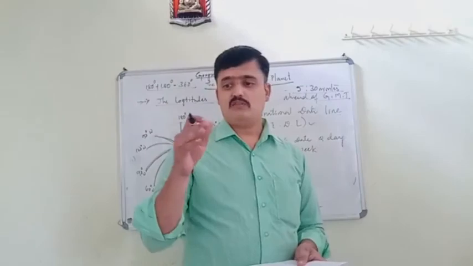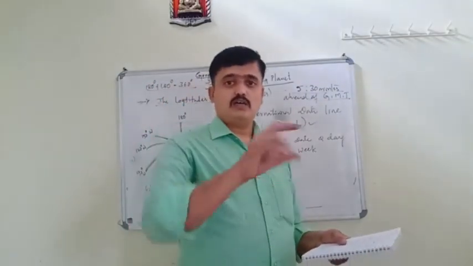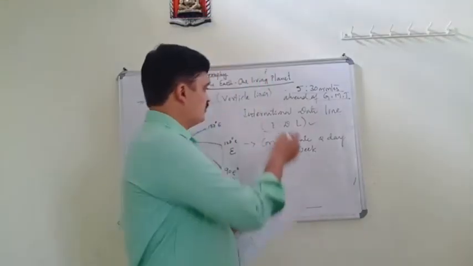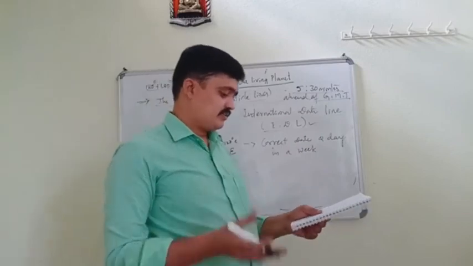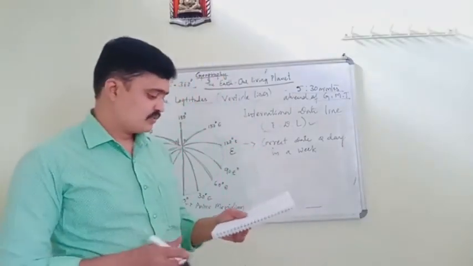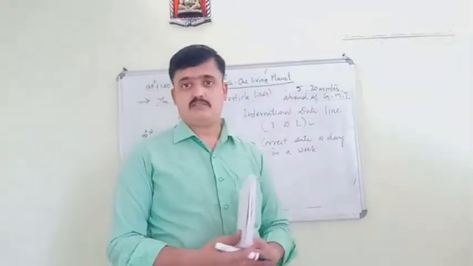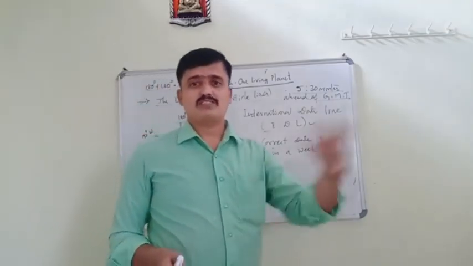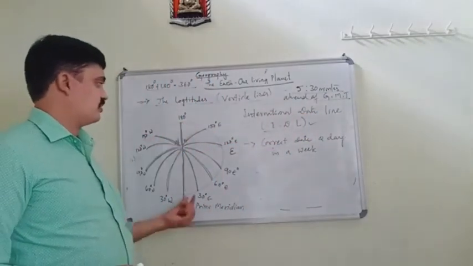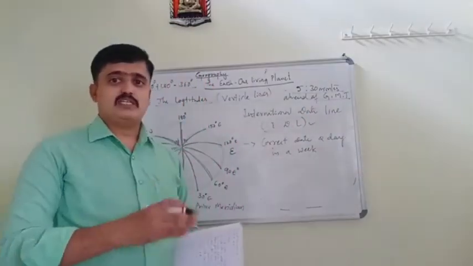Because of that reason we adopted the international date line, the 180-degree meridian diametrically opposite to GMT. When they cross the line by ships or aeroplanes, they face the problem that the date and day change.